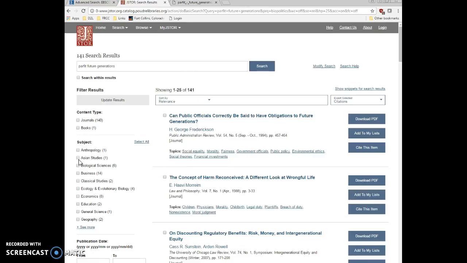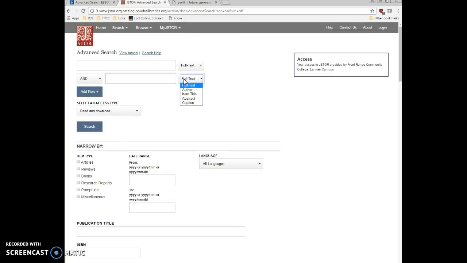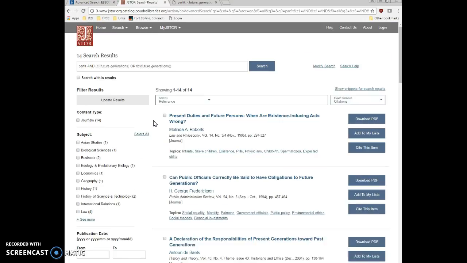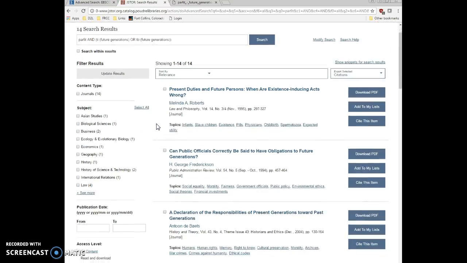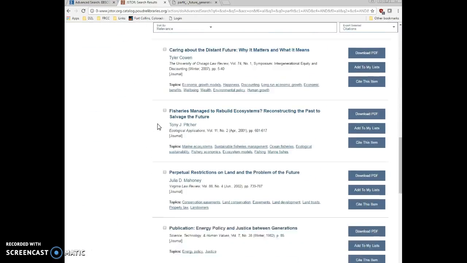And you may need to modify the search to change it to a title search. There's full text, item title, and search. So this process of finding and tracking down articles can be time consuming and it can be difficult.